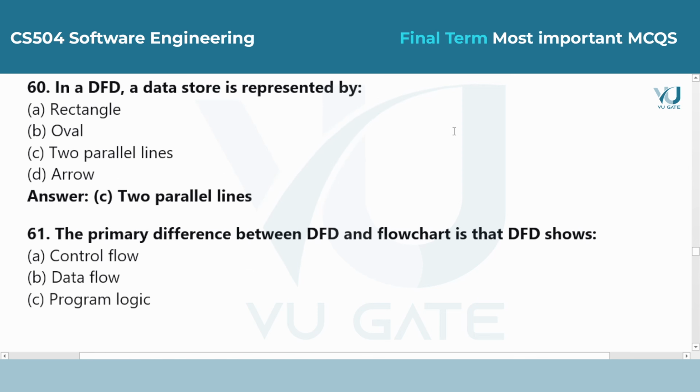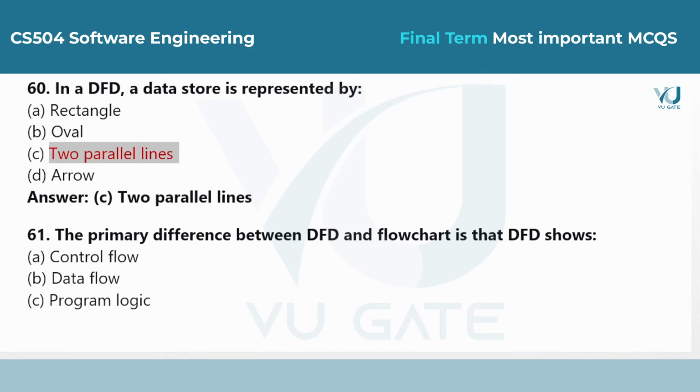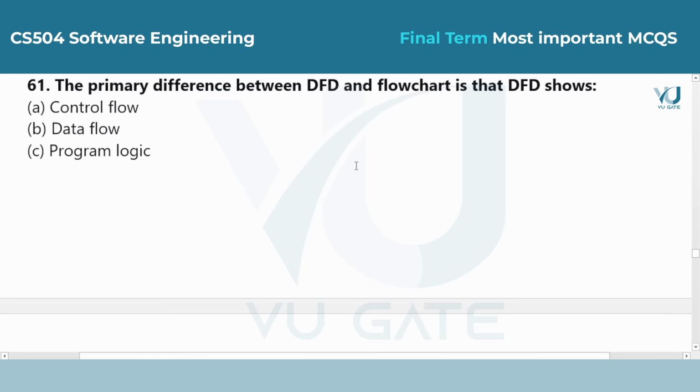Modeling and design. Question 60. In a DFD, a data store is represented by: Answer is option C, 2 parallel lines. In data flow diagrams, we use specific symbols. 2 parallel lines represent a place where data is kept for later use, such as a database table or a file.